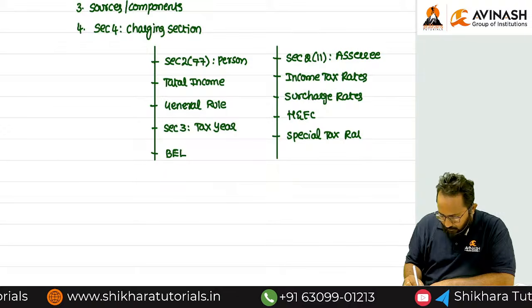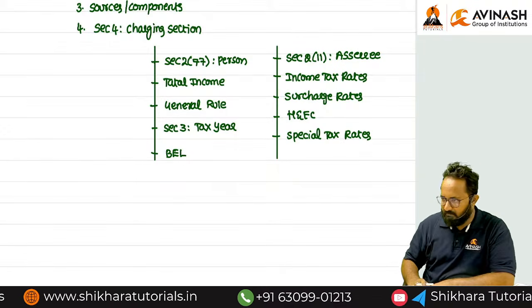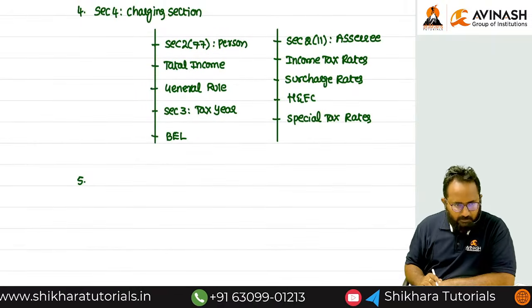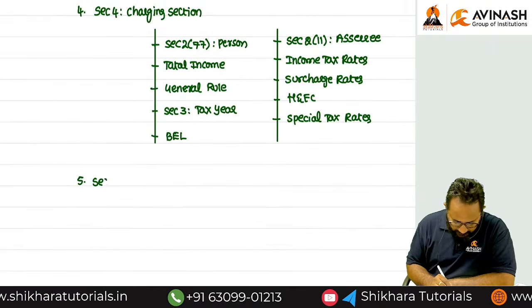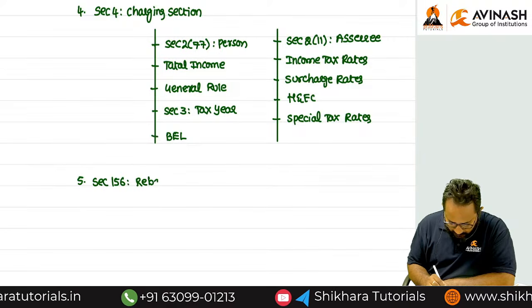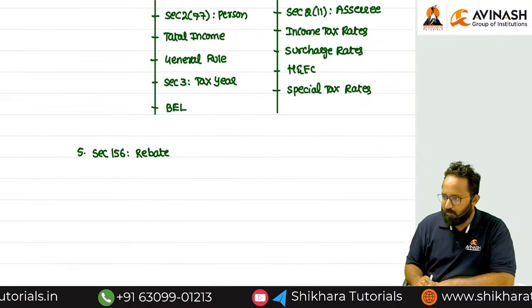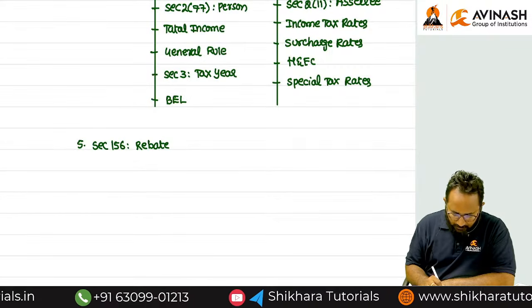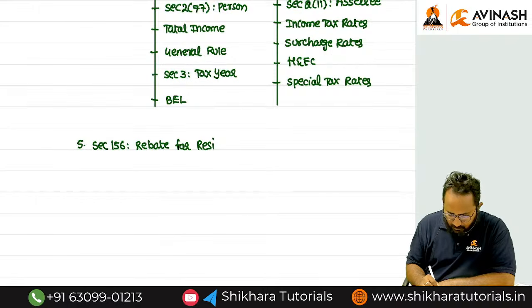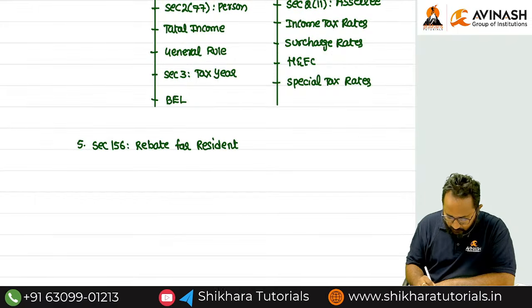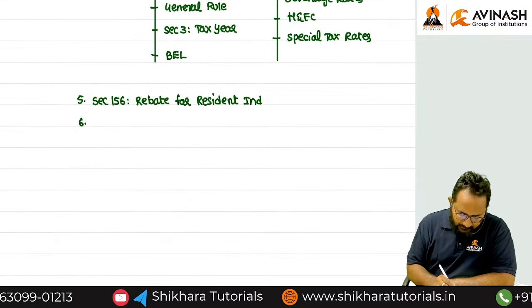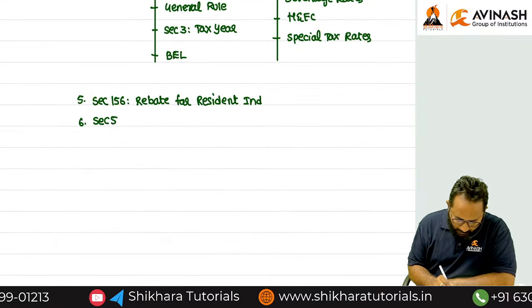So till now the charging section is done. Immediately after completing special tax rates, we discussed Section 156. What is that? Rebate. Rebate for whom? Resident individual. After that we discussed Section 516.